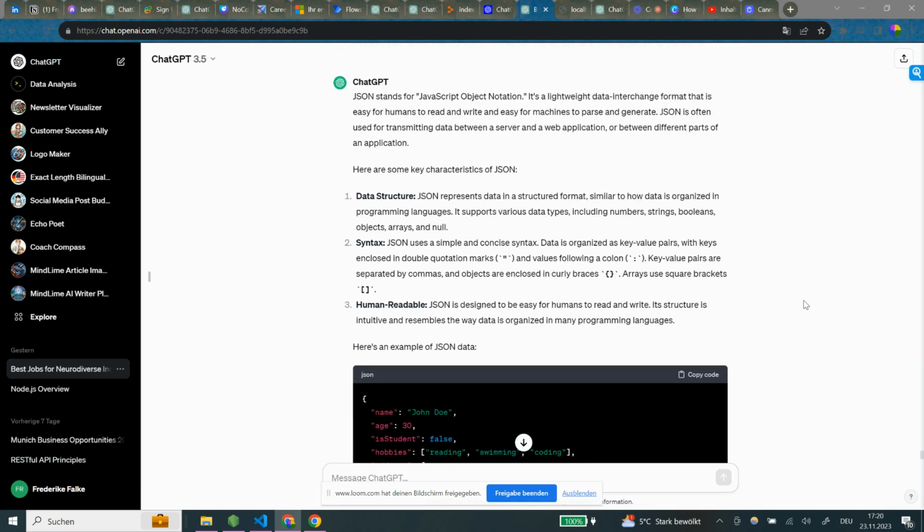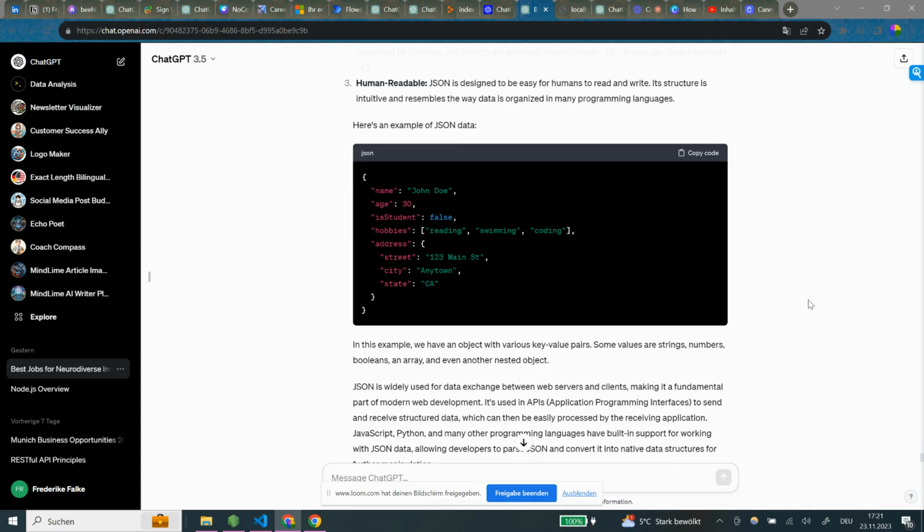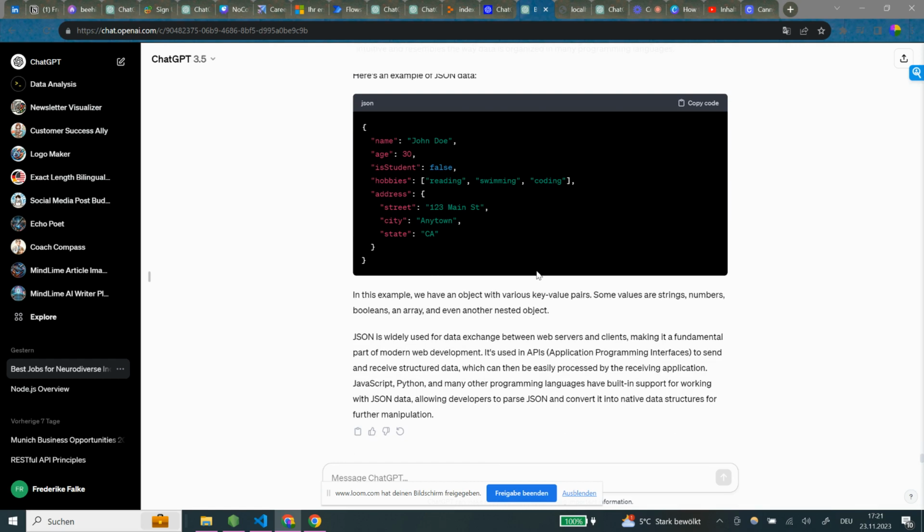Data structure. JSON represents data in a structured format similar to how data is organized in programming languages. It uses a simple and concise syntax. Data is organized as key value pairs with keys enclosed in double quotation marks and values following a colon. JSON is designed to be easy for humans to read and write. Okay, here's an example. In this example, we have an object with various key value pairs. Some values are strings, numbers, booleans, an array, and even another JSON object.